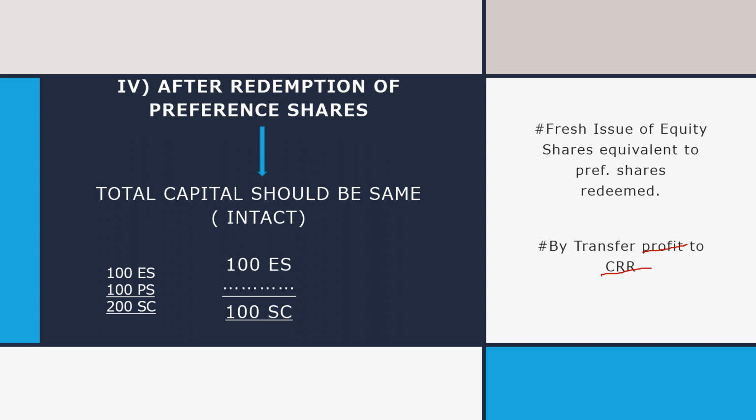The company will bring it either by a fresh issue of equity shares, or by transferring divisible profit to capital redemption reserve, which is ultimately used to issue bonus shares. So in this case the total capital will remain the same, and in the balance sheet 200 share capital will be shown. Thank you so much.